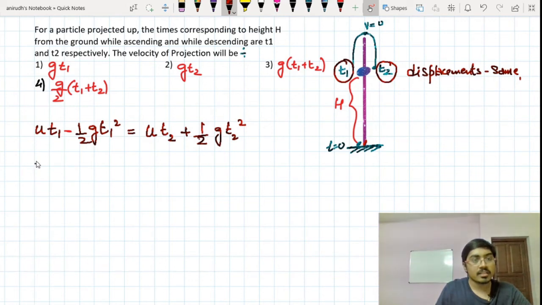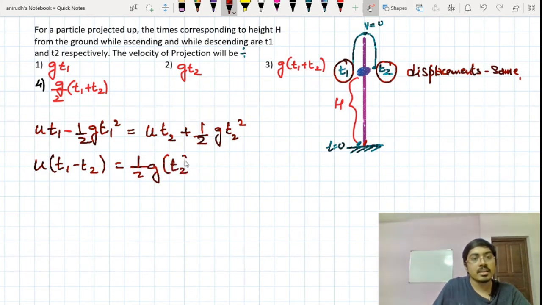Now from here, u into t1 minus t2 is equal to half g into t2 square minus t1 square. Now what is a square minus b square? a plus b into a minus b. So this a minus b will get cancelled off.